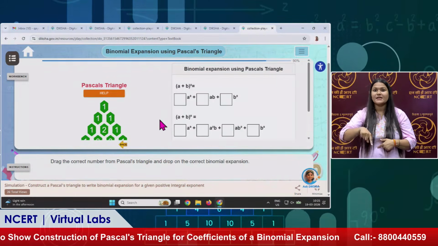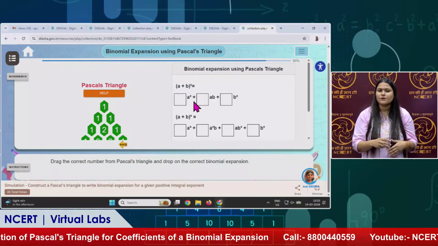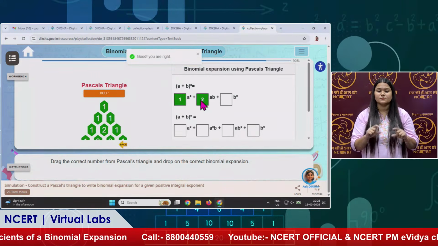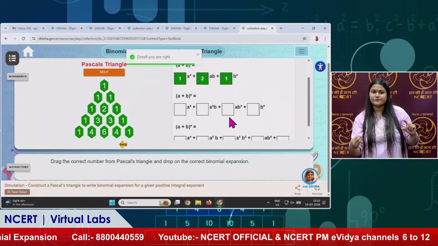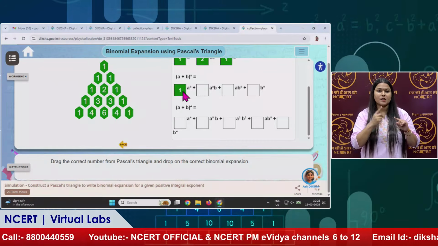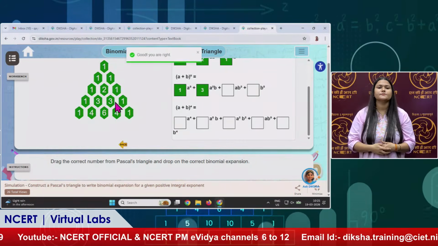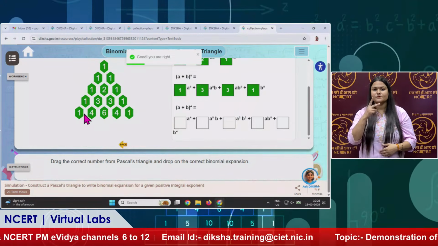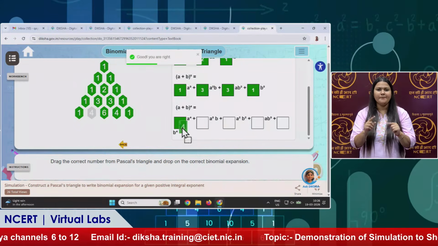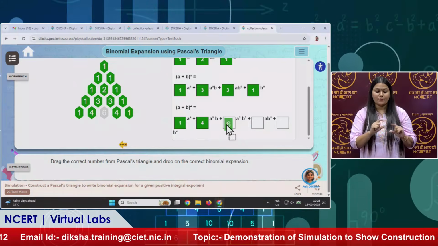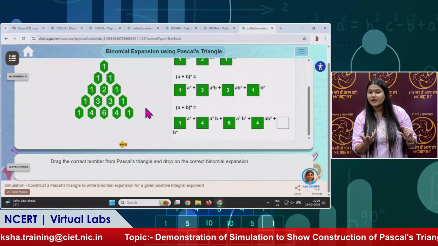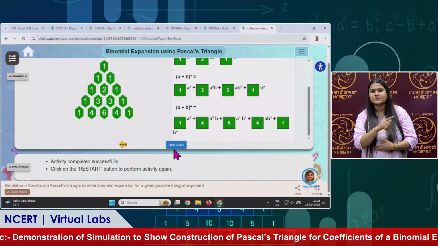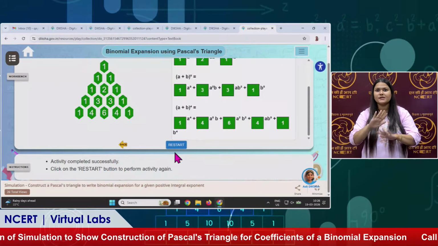Go to the next step. You can write the values here. This is A plus B, this is row second. From row second we can put the values, coefficients actually. It is correct. This is the third one. From row 3 we can get these coefficients, and you have done it correctly. You can see for the fourth row as well. In this way it becomes too easy. So this activity is complete. You can restart it here.